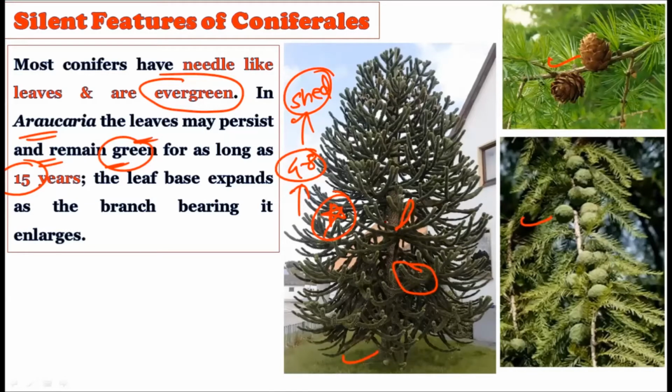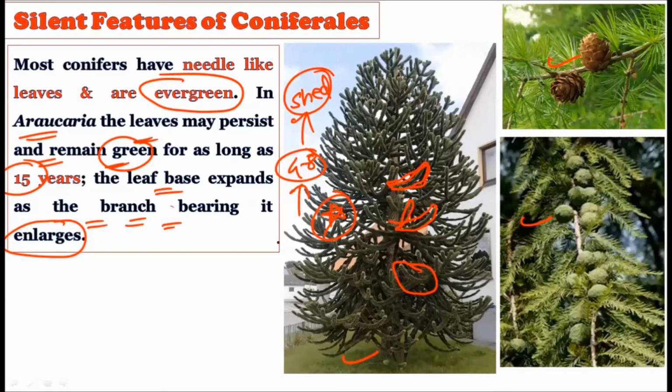So the needle-like leaves are a typical characteristic of the coniferales, and these coniferales are evergreen plants. Generally, these evergreen plants show leaves which can remain on the plant up to 15 years. The best example for this is Araucaria. Now see, the leaf base expands from the branches bearing it and enlarges. Right from the stem, it enlarges itself to the apex like this. As you can see, this tree must have ornamental value. Very beautiful looking trees. Right from the stem, the leaf bases expand and grow outward.